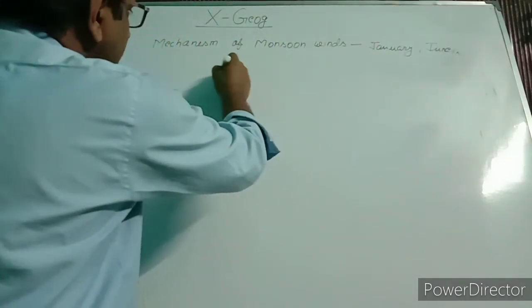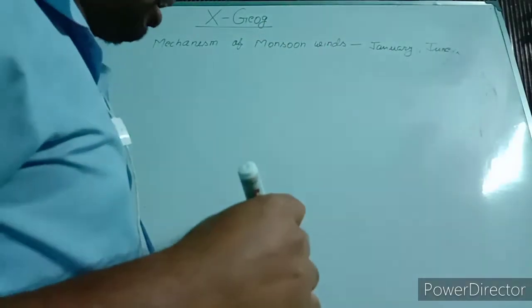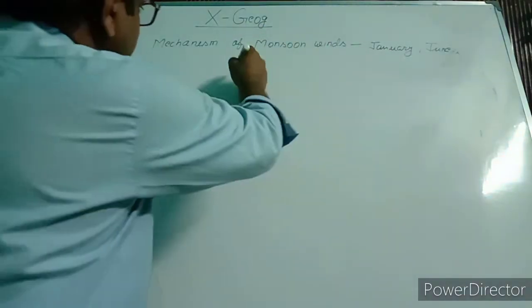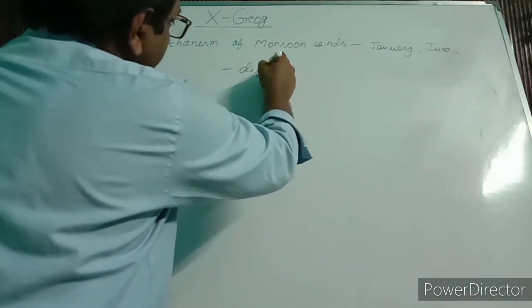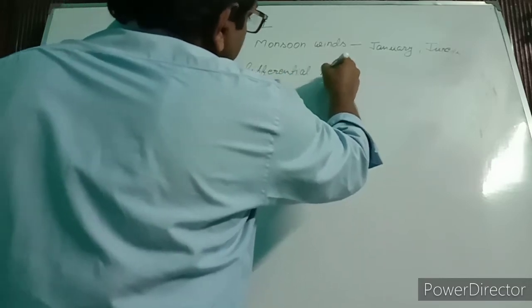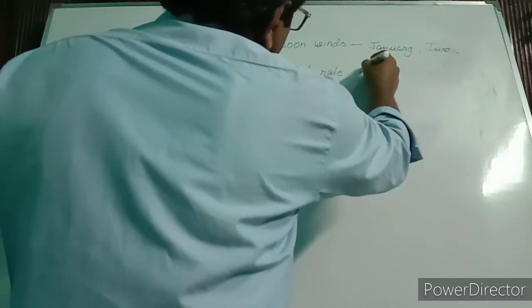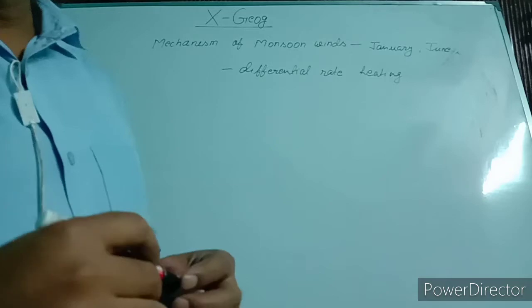The cause of origin of monsoon wind is differential rate of heating of land mass and water bodies.